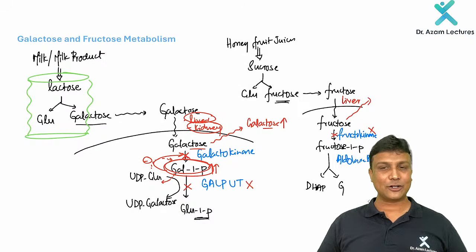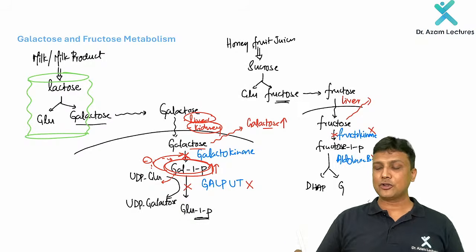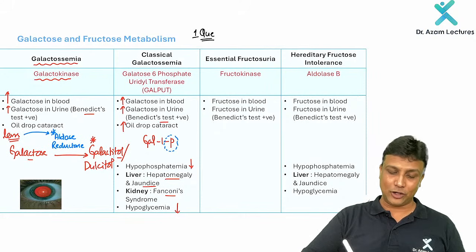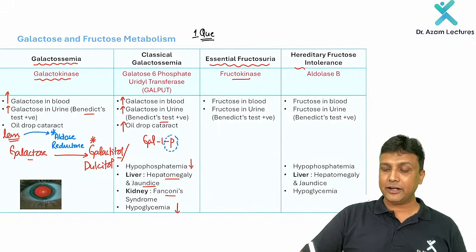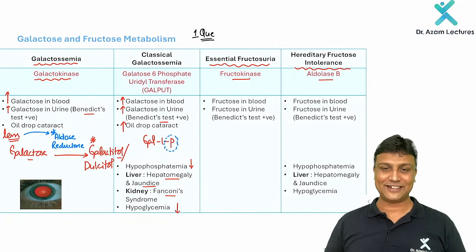Okay, now essential fructosuria, my dear friends. If aldolase B is deficient, then fructose metabolism will not occur. That will lead to what here? Hereditary fructose intolerance. So first remember, essential fructosuria is due to deficiency of fructokinase, and hereditary fructose intolerance will occur due to a defect in aldolase B, my dear friends. Please remember that one.